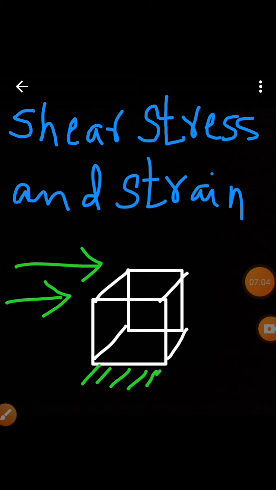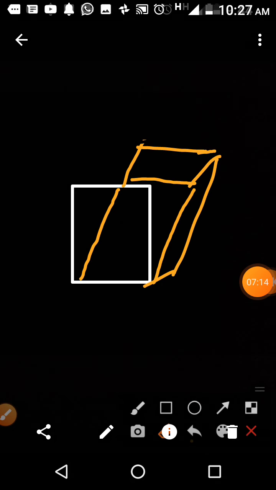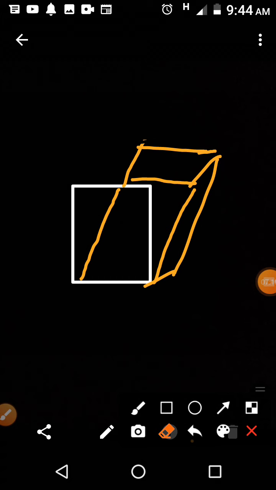Because of this force, a lateral displacement will occur in the body and the layers of the body will shift in a horizontal direction. Because of the applied force, the body will experience a change in shape as shown in the figure.